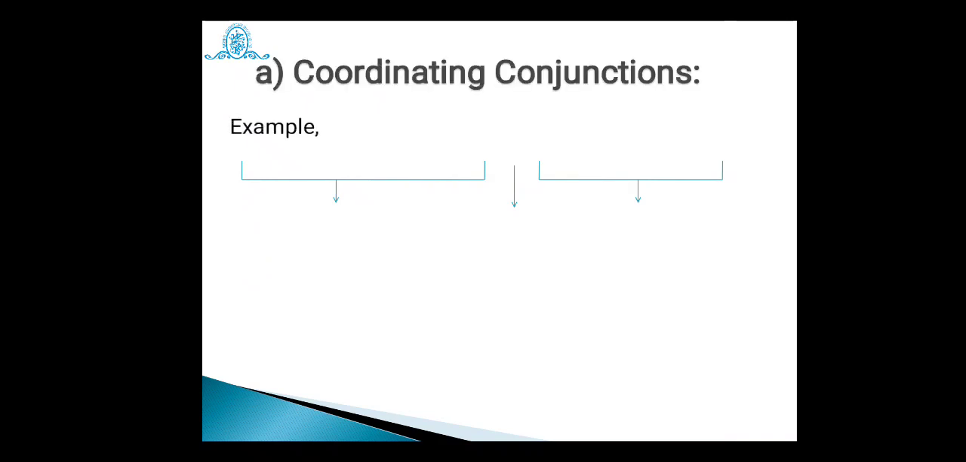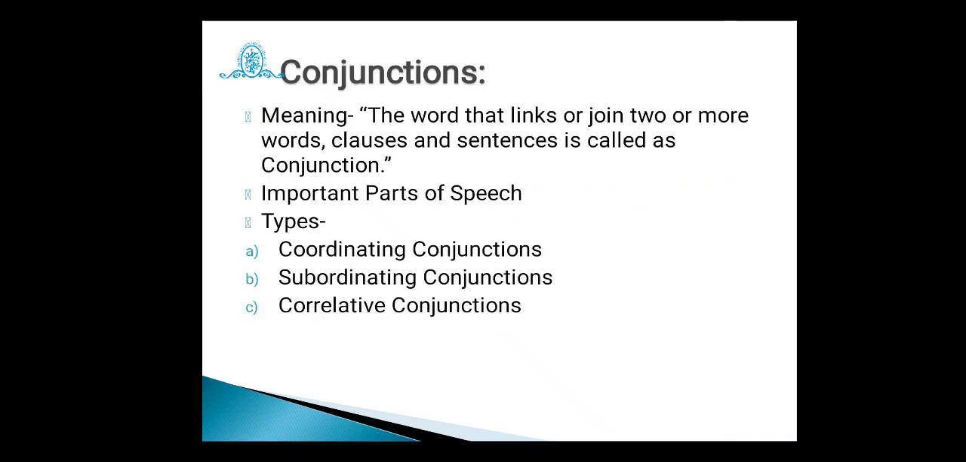Now, first of all, coordinating conjunctions. We will try to understand the meaning of conjunctions. Conjunctions are words or groups of words that link or join two or more words, clauses, as well as sentences. Hence, it is a very important part of speech. The language cannot be entertaining without the use of these conjunctions.